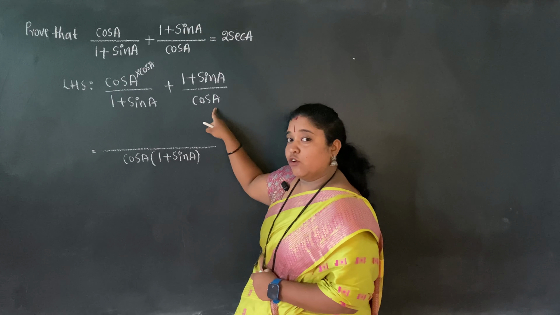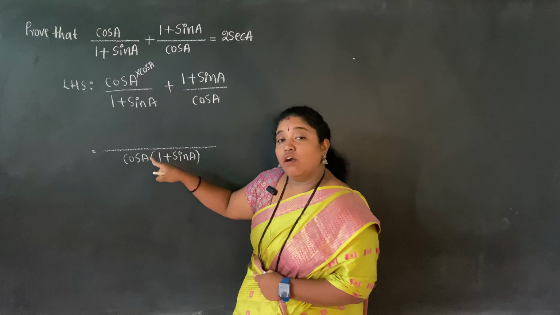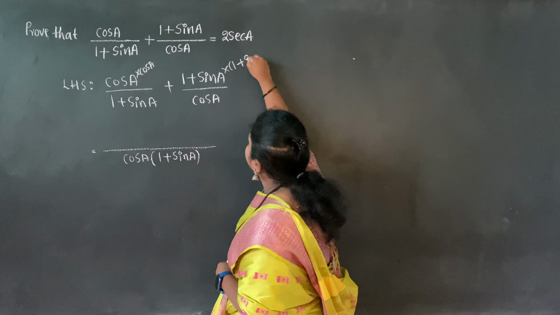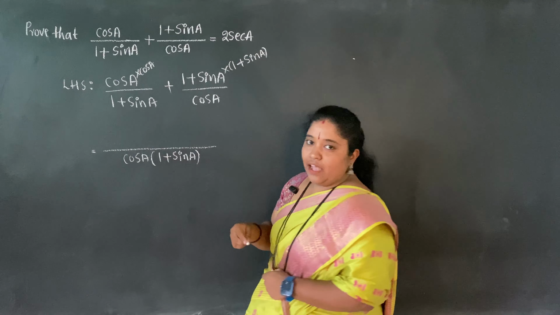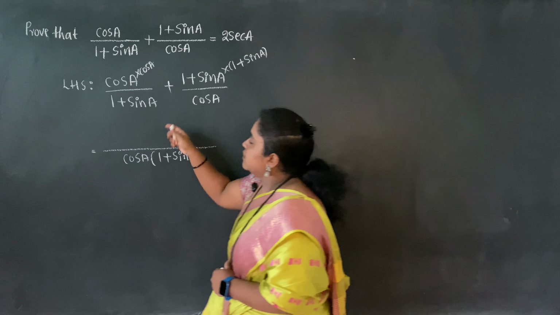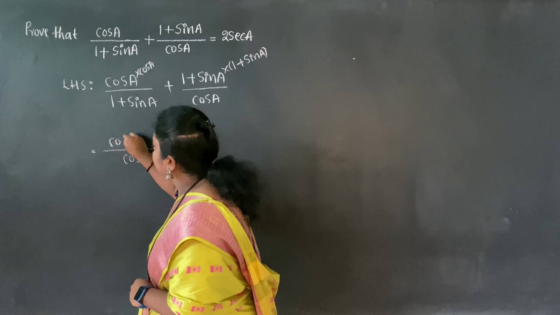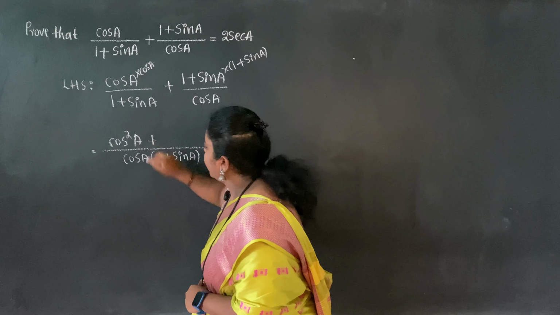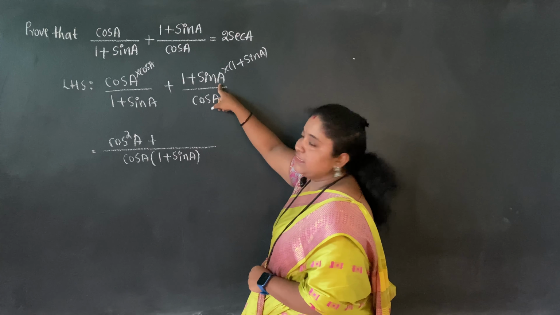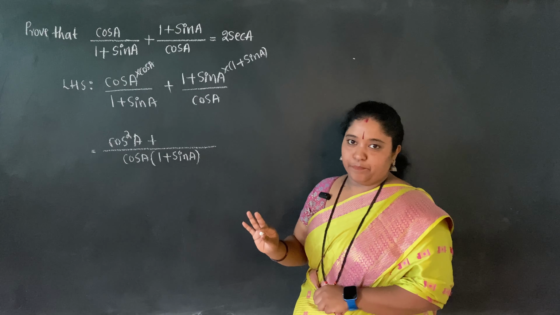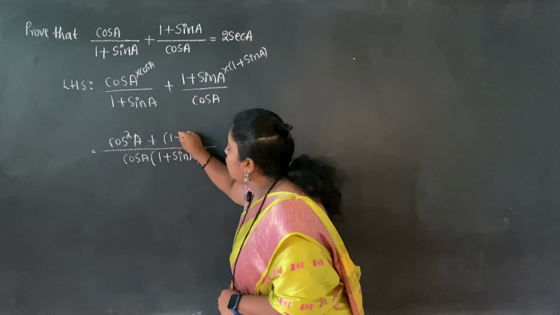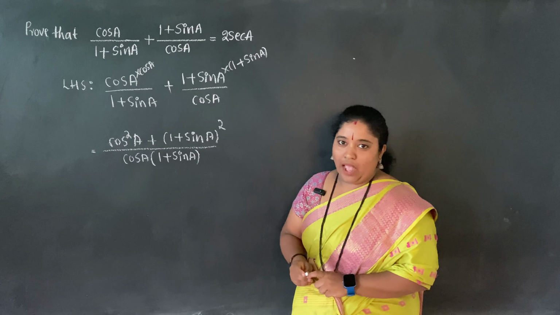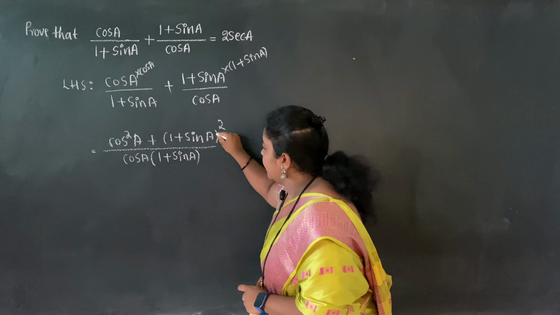For the second fraction, look at the denominator: cos A is present, and what is not there is 1 plus sin A. So I should multiply by 1 plus sin A. Now simplify. Cos A into cos A becomes cos square A. And 1 plus sin A into 1 plus sin A becomes 1 plus sin A the whole square.